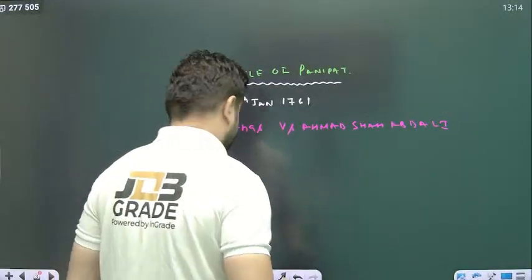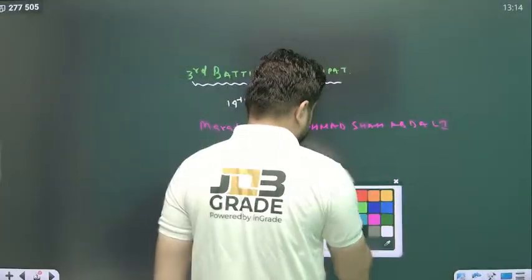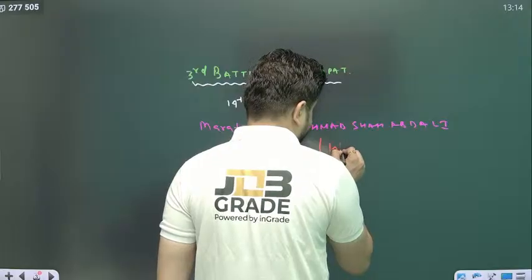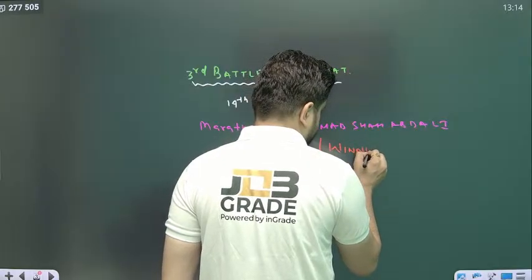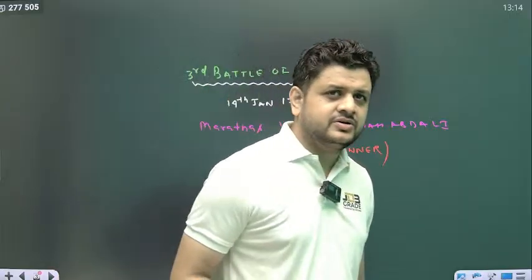And Ahmad Shah Abdali won in this battle. He was the winner of this battle. There were many reasons.